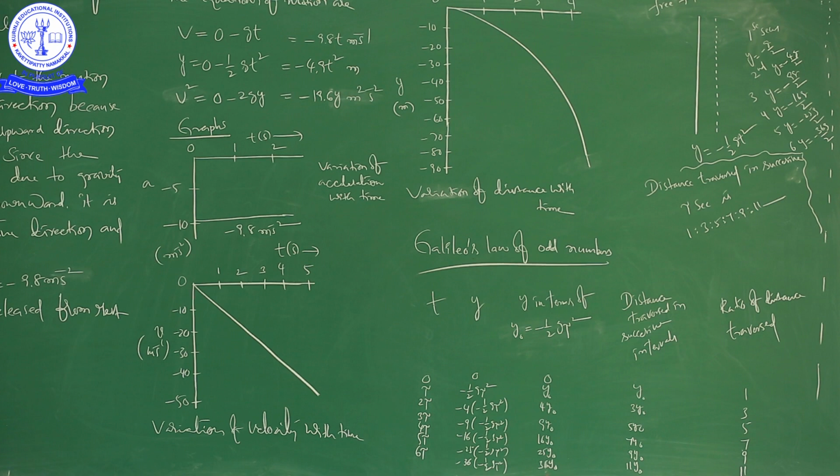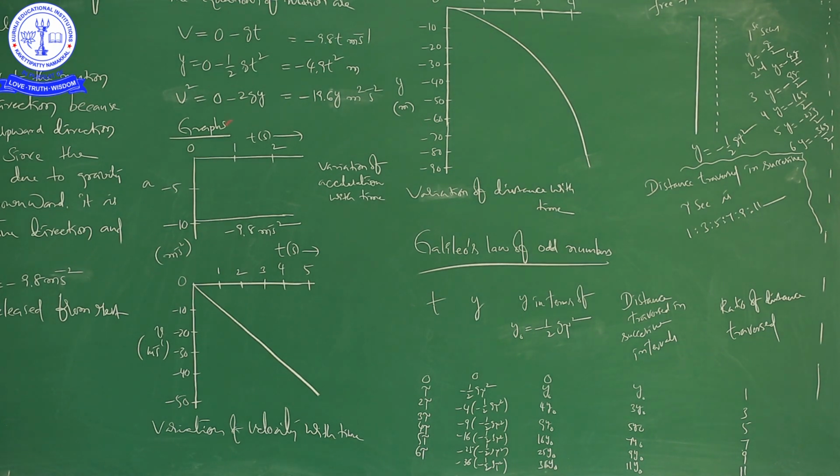If you take only the magnitude, it will be like this, because minus 1 by 2 g tau square is y naught. Considering the magnitude, because distance is a scalar quantity, if you get the ratio of all these, you will get 1:3:5:7:9:11.